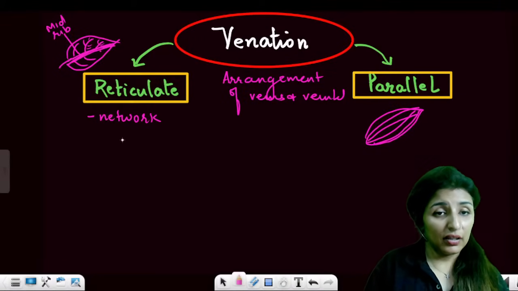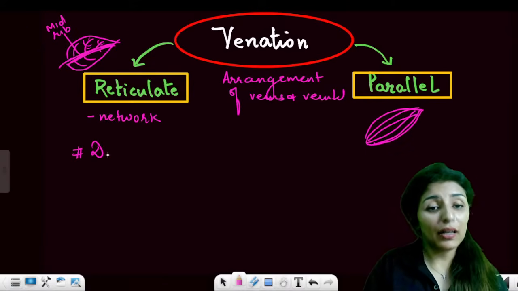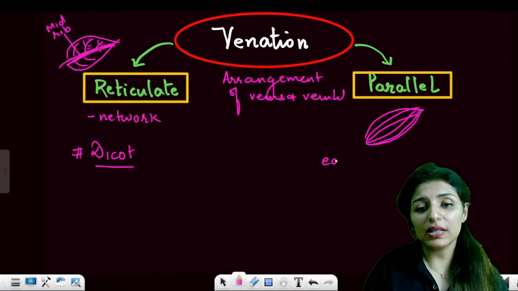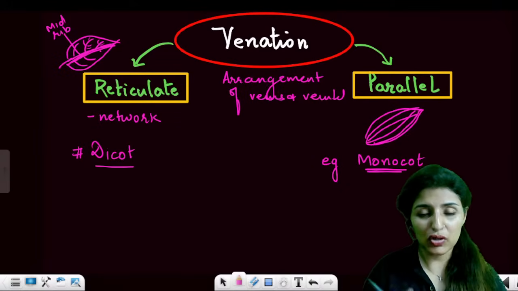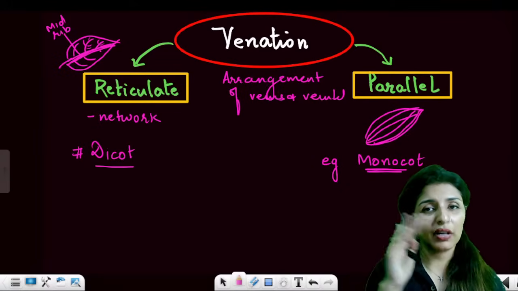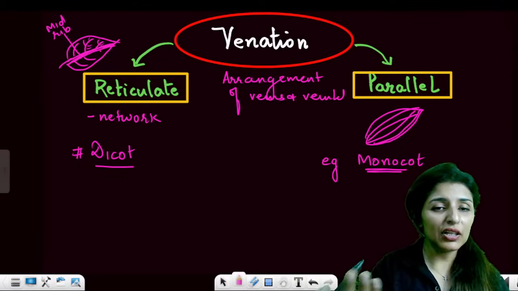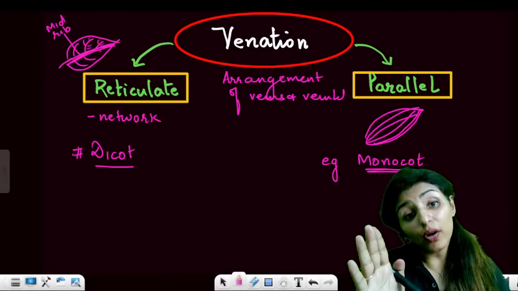Reticulate venation is a characteristic of dicots, and parallel venation is a characteristic feature of monocots. They can also ask a question by giving the example of a monocot. Rice, wheat, bajra, sugarcane, bamboo, all these are monocots and they will have parallel venation, while the dicots will typically have reticulate.